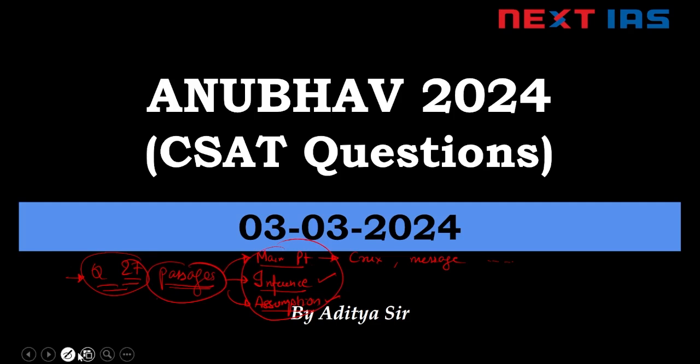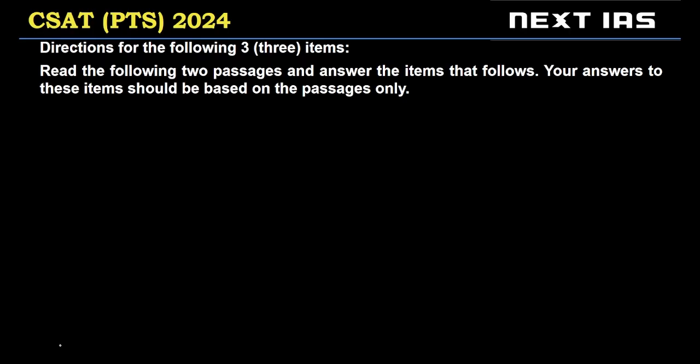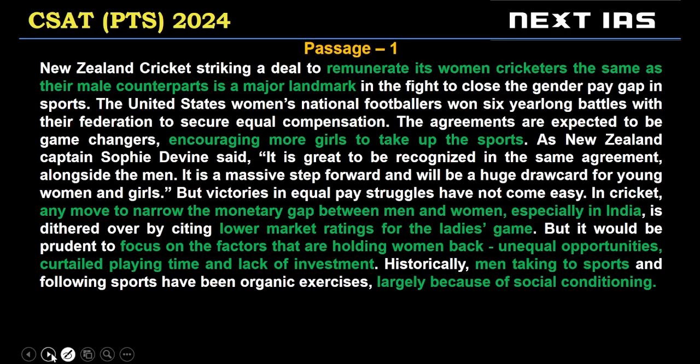All right, just a moment, let's get started. This is your first set. We are solving from set C. In set C, the first passage is about cricket, and it is about pay parity, meaning equal pay for women and men in international cricket and Indian cricket. First, the example of New Zealand is given: to remunerate its women cricketers the same as their male counterparts is a major landmark. This is encouraging more girls to take up sports in general.